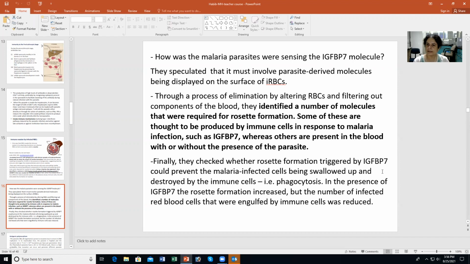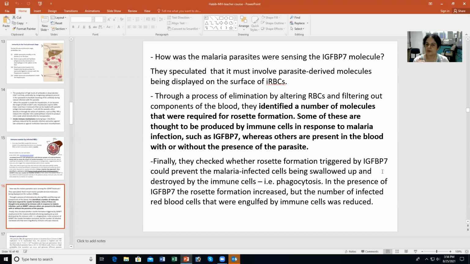And by doing so, they identified a number of molecules required for rosette formation. Some of these were thought to be produced by immune cells in response to malaria infection, such as the one that I described earlier, the insulin growth factor binding protein 7. And others are present in the blood with or without the presence of parasite. Some are irrespective of the parasite, but some are overexpressed in the presence of the parasite.